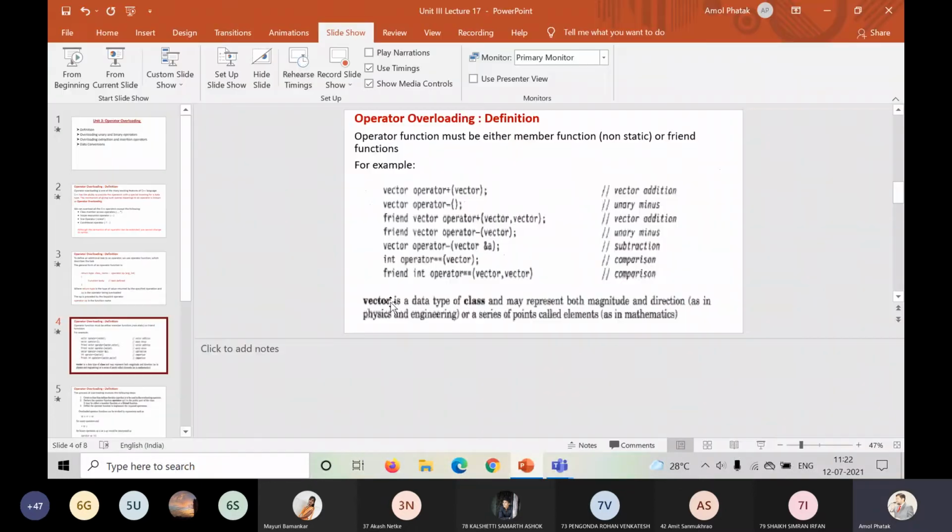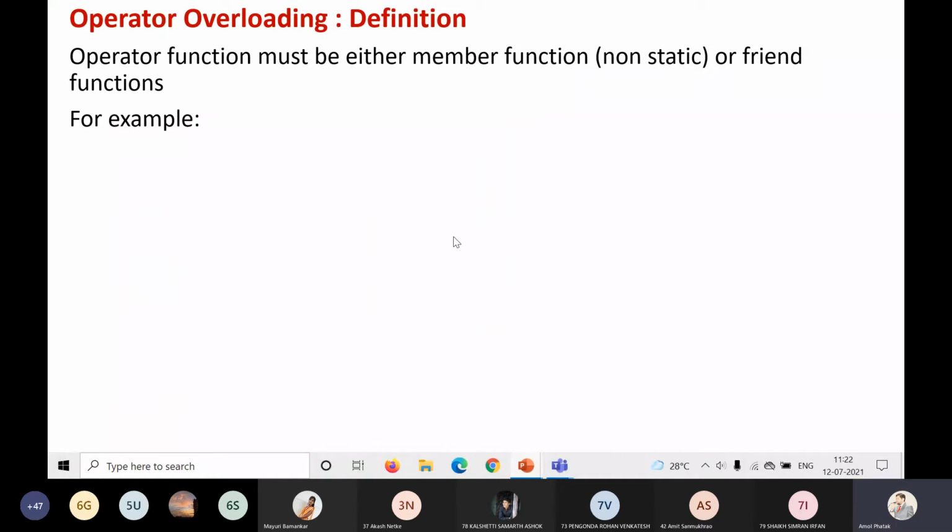Okay, I'm coming back to it. I hope it is visible to all. Yes, it is visible to all. Yes, sir.